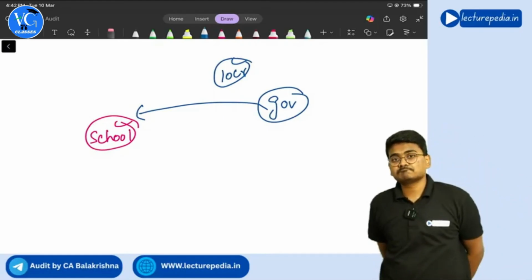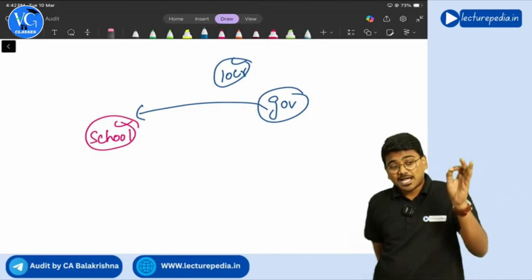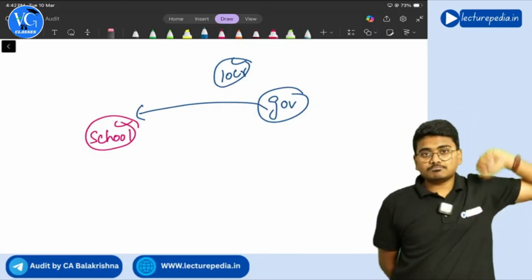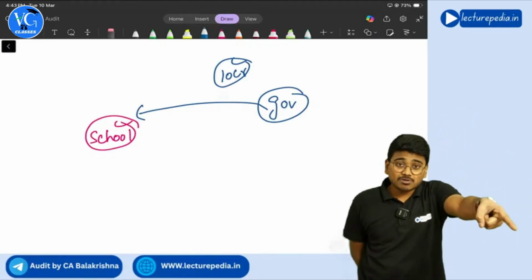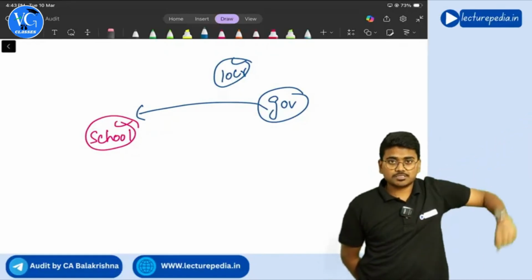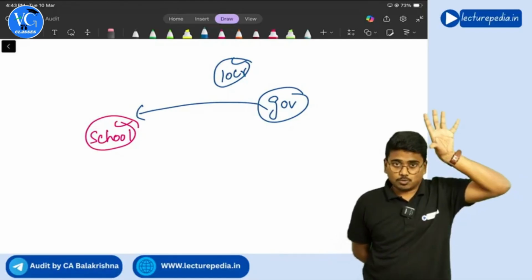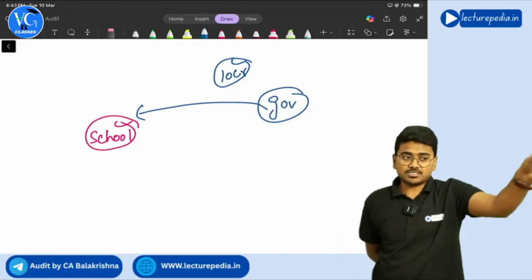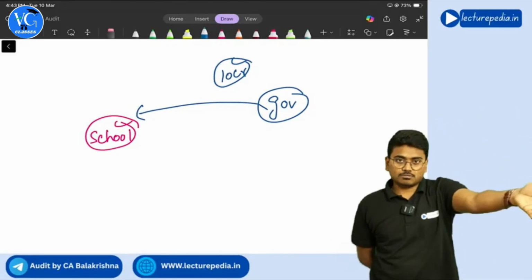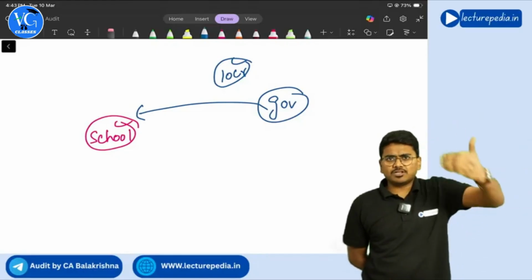What is the proof that you have spent it on education only? You do one thing: get your books of accounts audited by a chartered accountant and let me know that you have genuinely expended 2 crore rupees for education only. If you get such an audit report, then I will give you the balance amount.